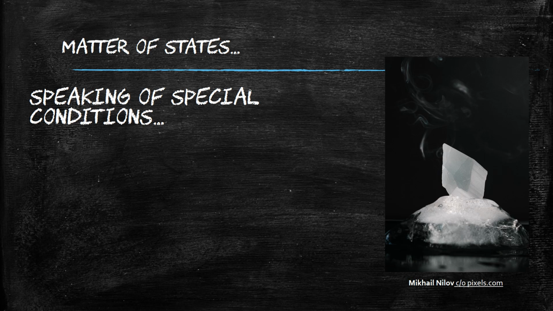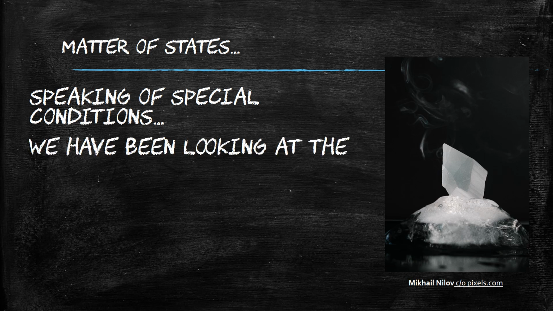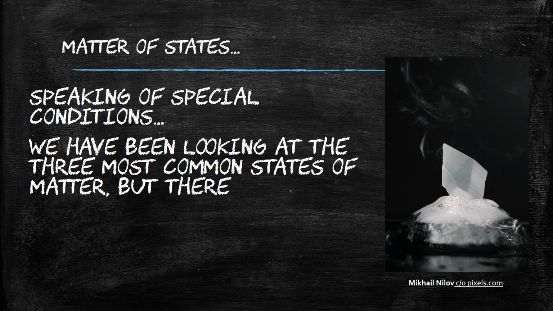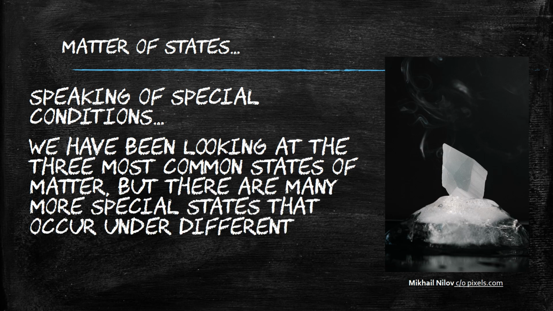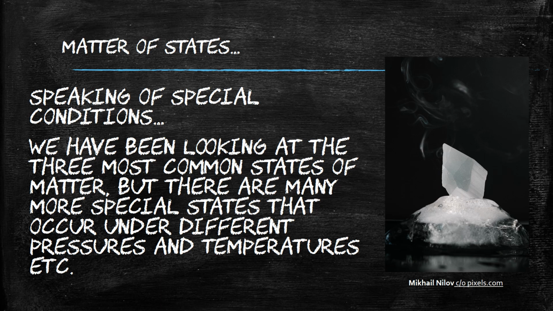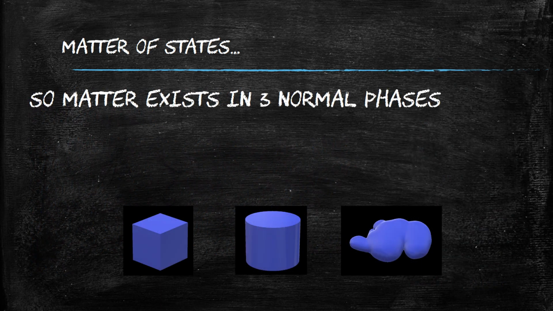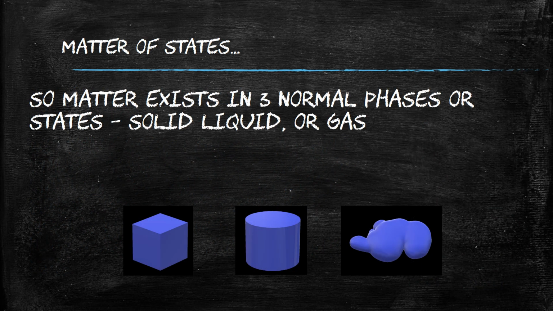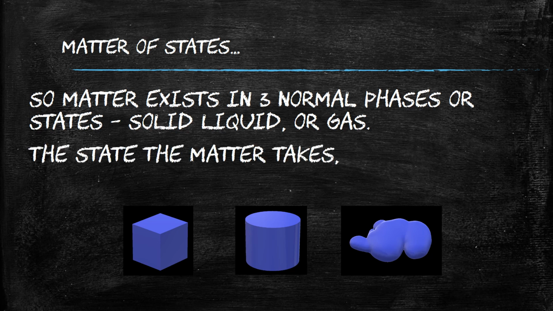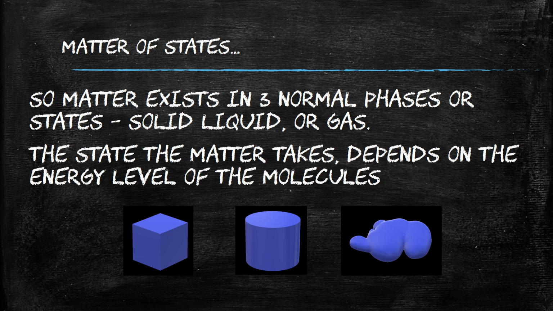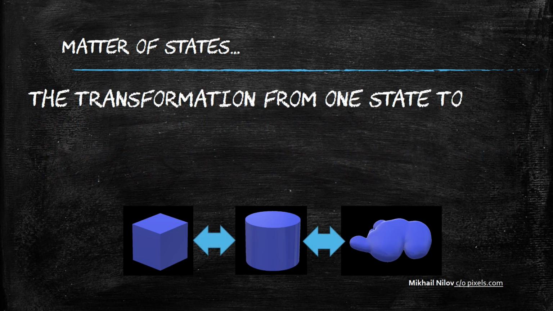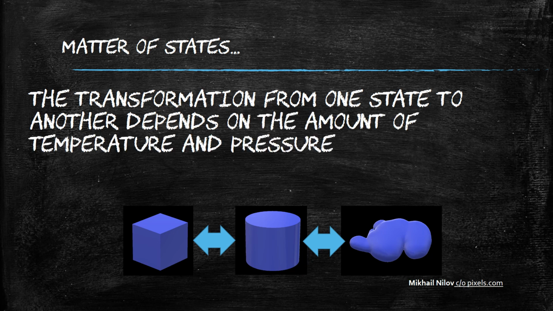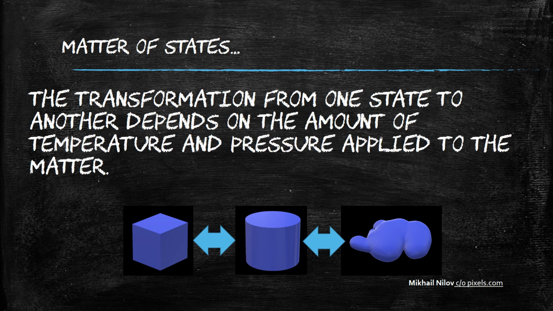Speaking of special conditions, we have been looking at the three most common states of matter, but there are many more special states that occur under different pressures and temperatures. So matter exists in three normal phases or states: solid, liquid, or gas. The state the matter takes depends on the energy level of the molecules. The transformation from one state to another depends on the amount of temperature and pressure applied to the matter.